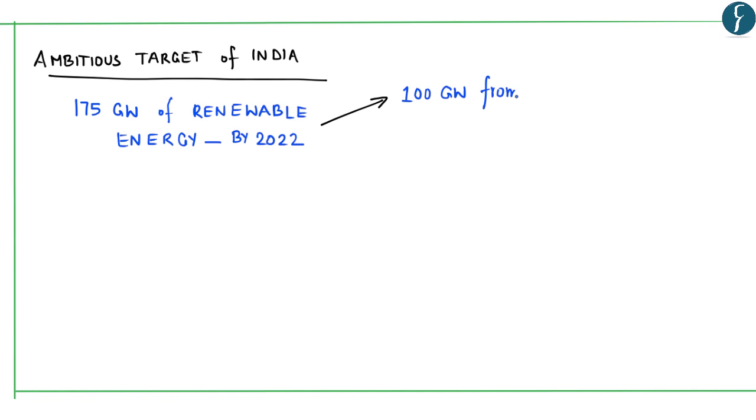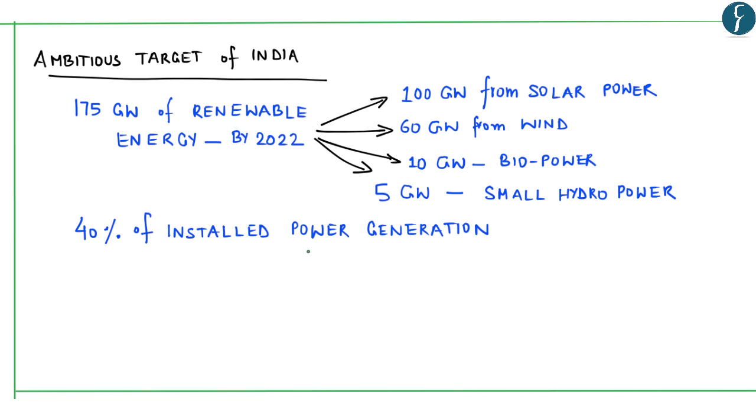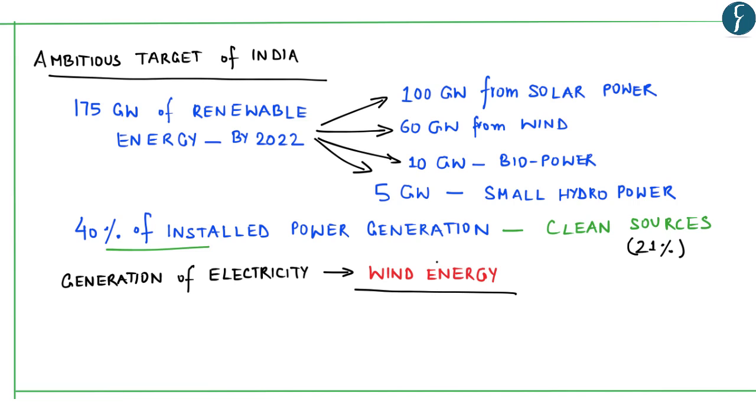Now this news mentions that India has set an ambitious target of achieving 175 gigawatt of renewable energy capacity by the year 2022. This includes 100 gigawatt from solar power, 60 gigawatt from wind power, 10 gigawatt from biopower, and 5 gigawatt from small hydropower. Further, India has also planned to have 40% of the installed power generation capacity based on clean sources. And as of now, this installed capacity for clean sources is around 21%.